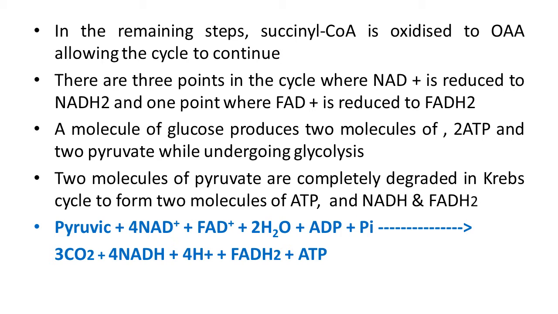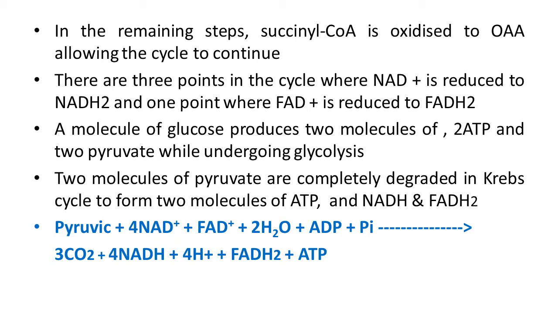During the conversion of succinyl coenzyme A to succinic acid, a molecule of GTP is synthesized. This is substrate level phosphorylation. Phosphorylation means the addition of phosphate. In a coupled reaction, GTP is converted to GDP with simultaneous synthesis of ATP from ADP.